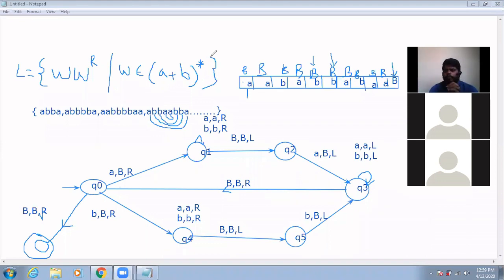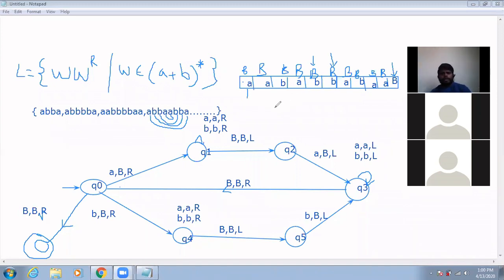Palindrome of the string over a given input alphabet A comma B. Remember, what is palindrome of the string? So in this palindrome, what are the changes I have to do in this transition, same transition diagram? I need to do very few changes. This is indirectly an even palindrome, but we have constructed only even palindrome. But palindrome means an odd number of strings is also possible, right?